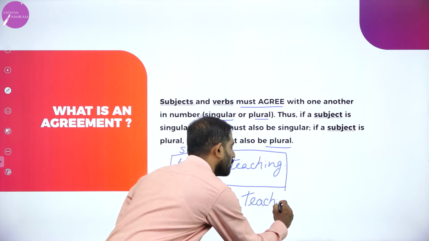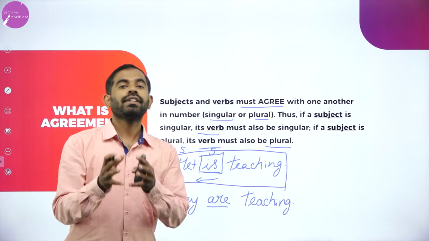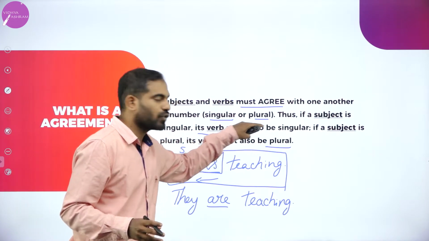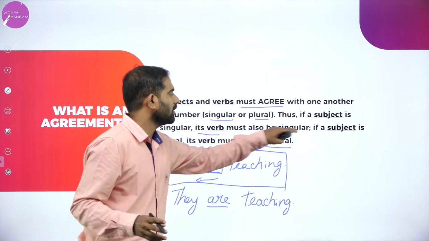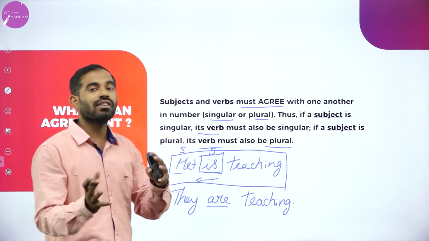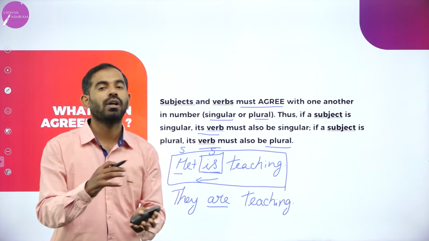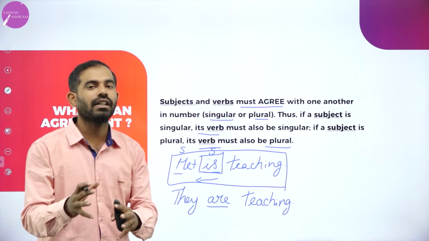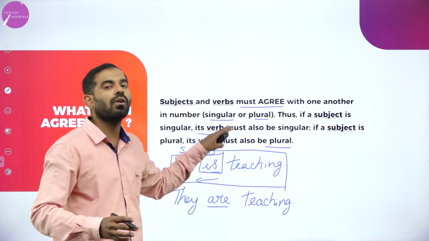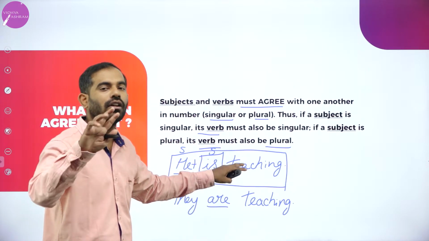So you should know that you are going to use a singular verb with a singular subject, and a plural verb with a plural subject. Depending on the subject, you are going to make use of verbs. This is a mandatory rule. If you make a mistake while using verbs, then you are going to lose a mark or two.